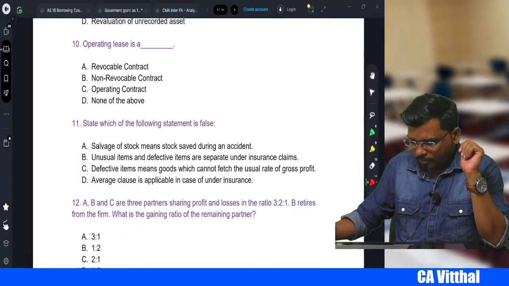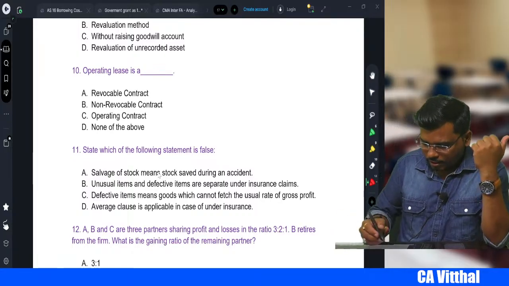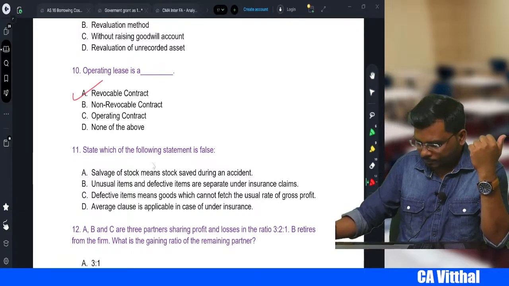What is an operating lease, sir? An operating lease is a revocable contract, right? We have already discussed this one.